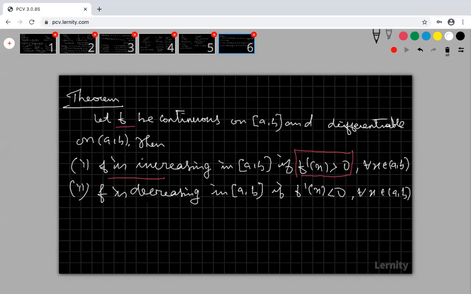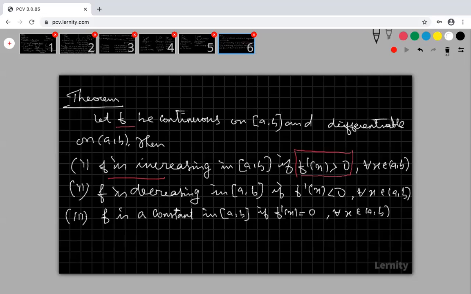Right. So third one, f is constant. Constant means not decreasing, not increasing. My f is a constant in a comma b if f dash of x is equal to 0 for every x belongs to a comma b.